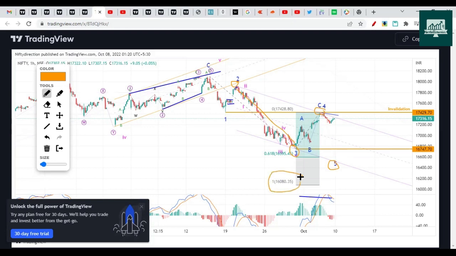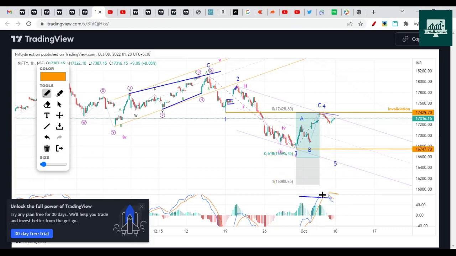So if it is about to extend, then definitely it is going towards 16,000. So this break of 16,600 by a big margin, let's say it goes below 16,500, then there is a good chance that it will head towards this. There is no guarantee as such, but it can go towards this level.